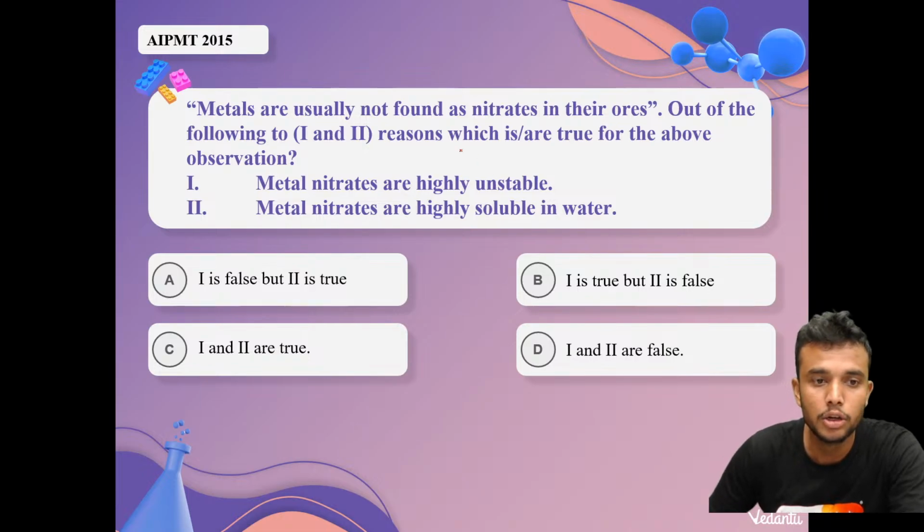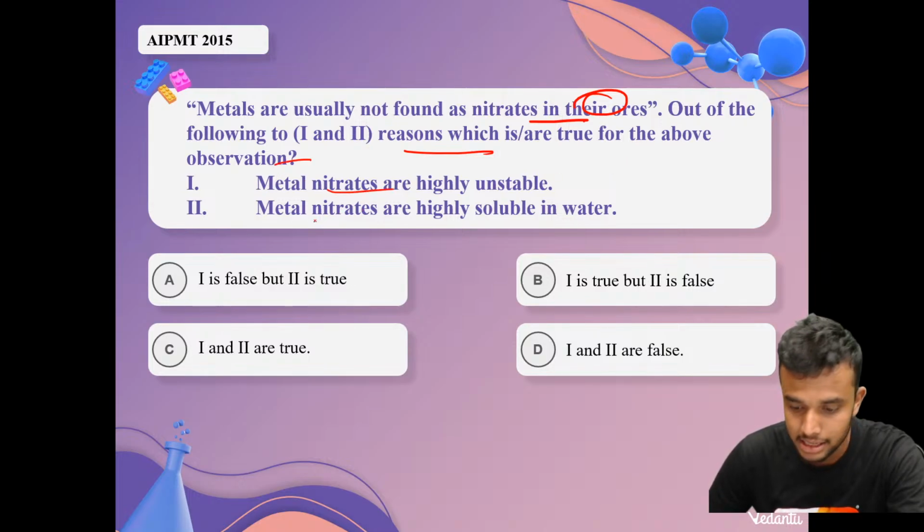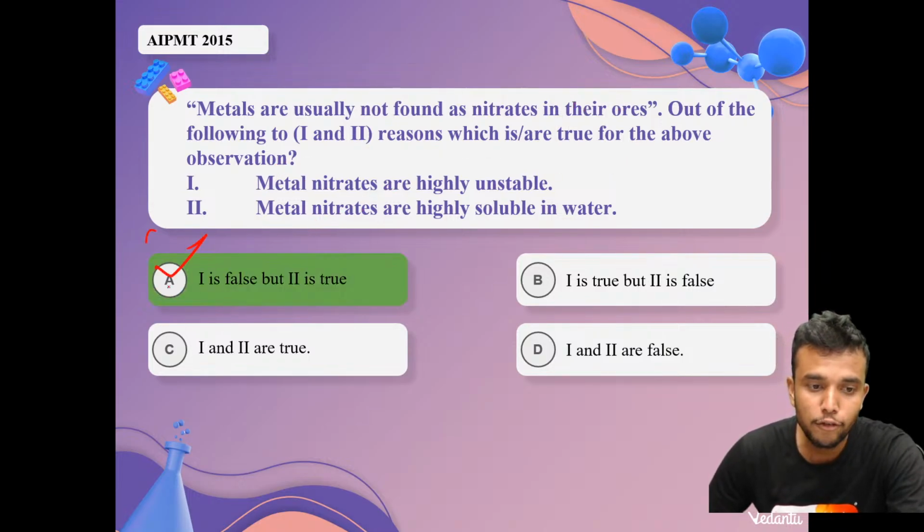Okay, next question. Metals are usually not found as nitrates in nature for the following reasons. Which are true of the above observation? Metal nitrates are highly unstable. The answer is option 1 is false, but the second is true.